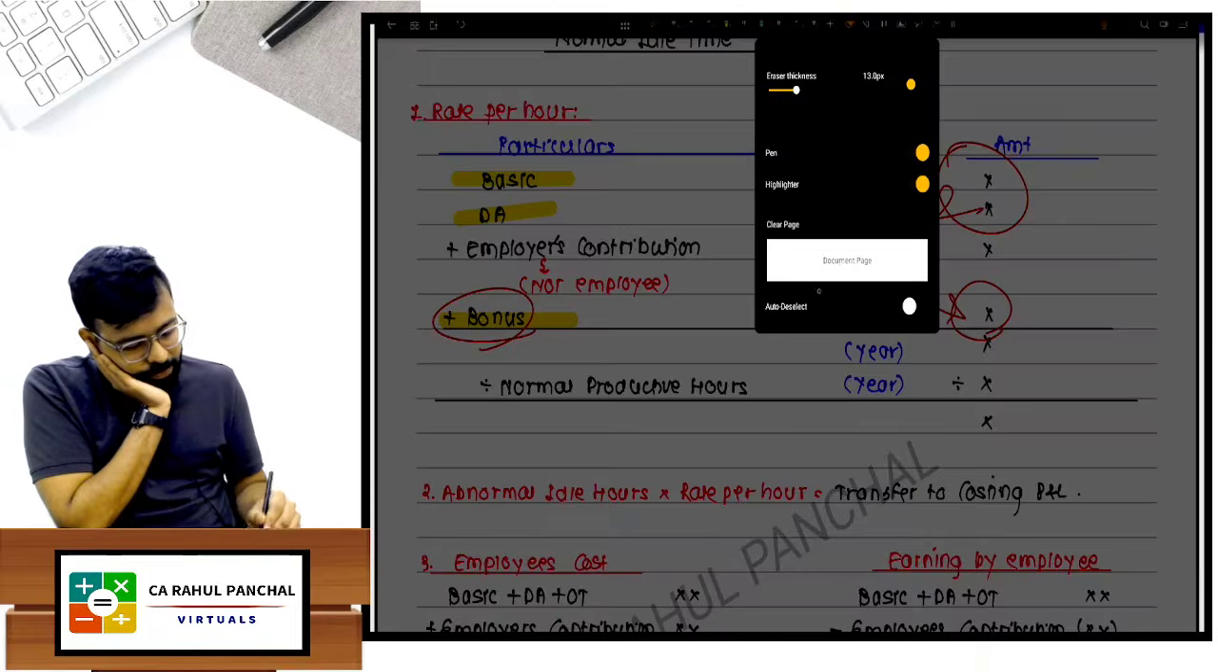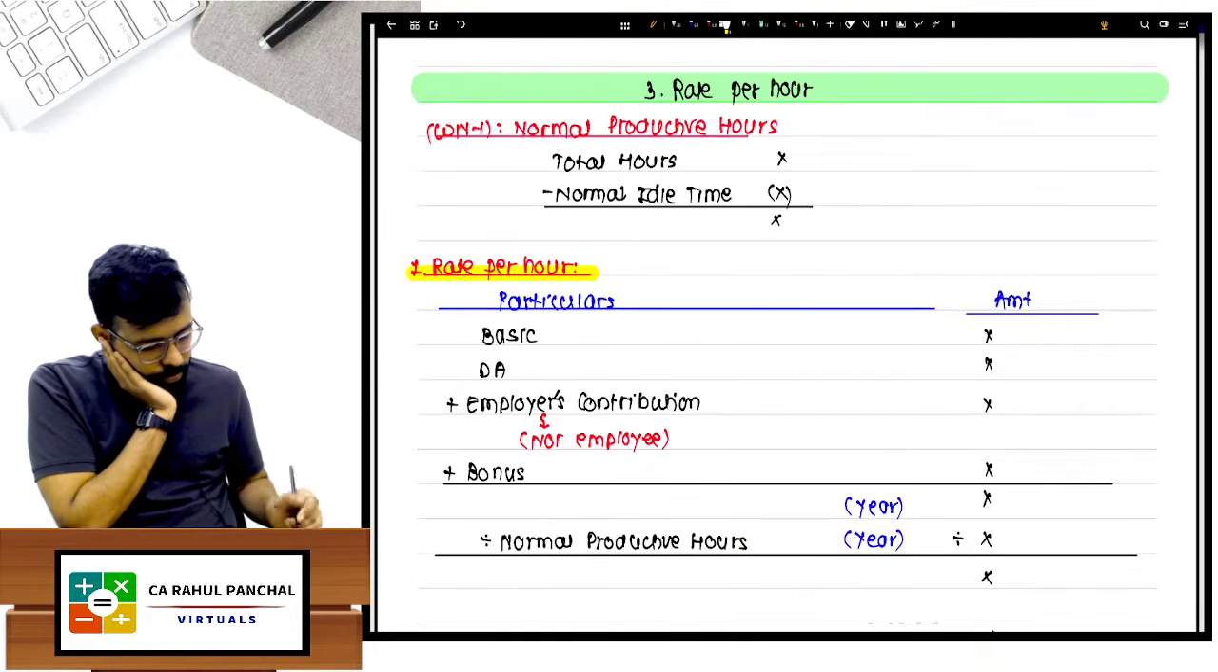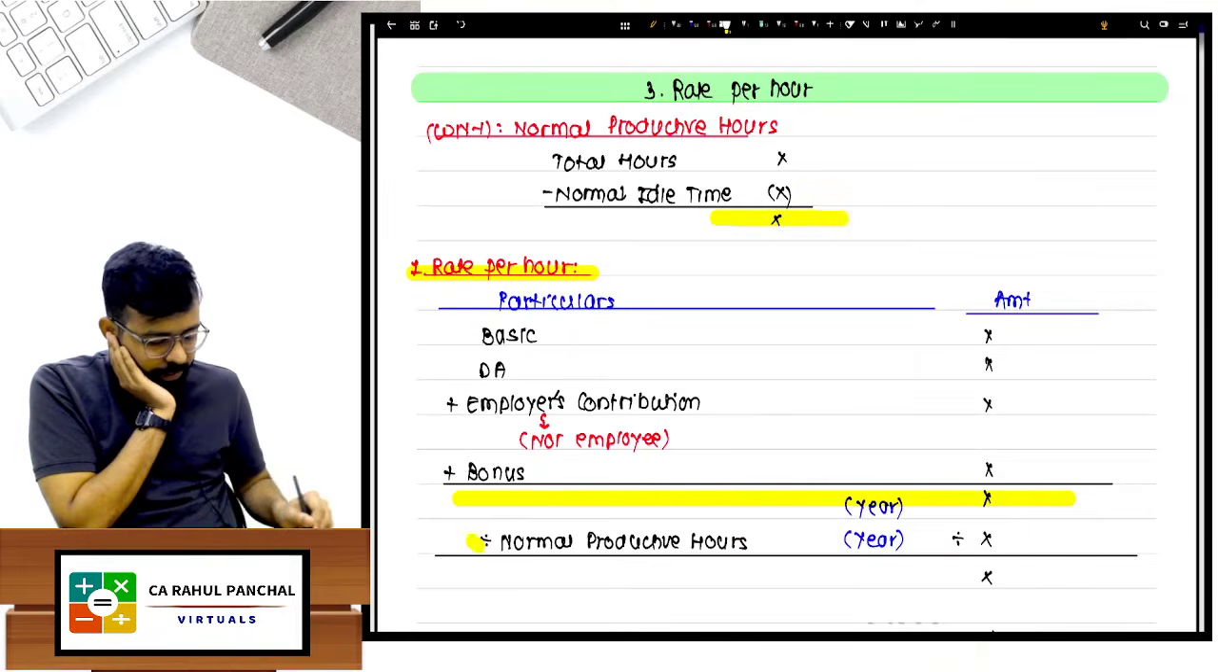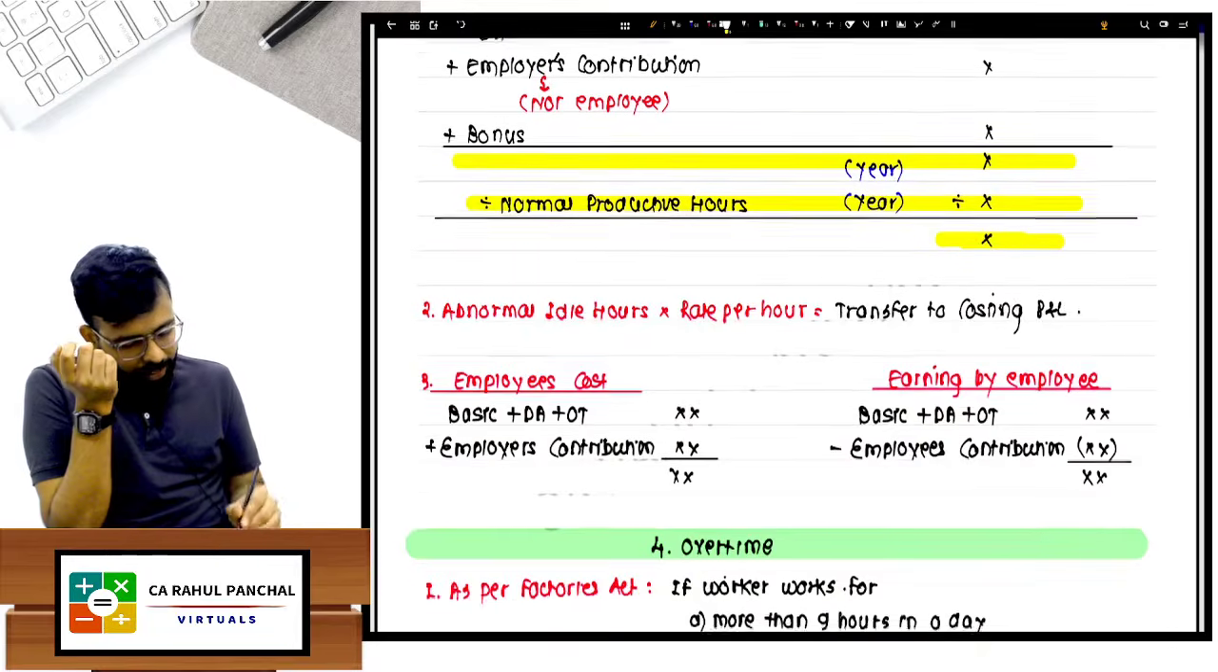Then divide by hours and you will get your answer. See, first you got your cost. This cost was divided by the net hours above, so you will get per hour. When the worker is working, what is my per hour cost, that you will get.